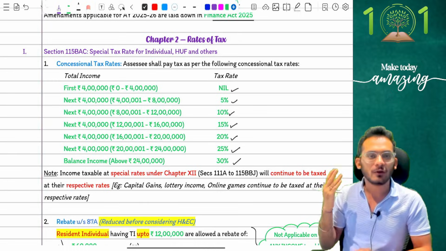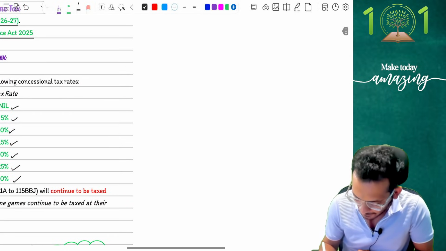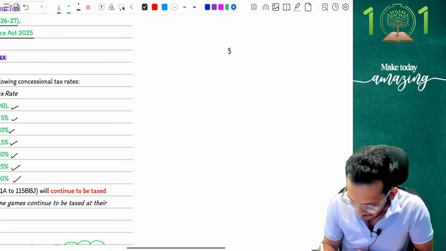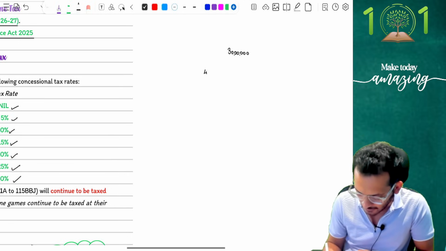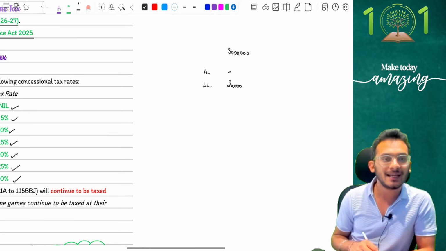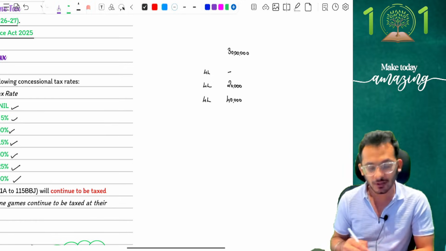Simple, straightforward. Yes. How does it work, people? If I have to give you a very, very simple example, let's say I'm having 30 lakh rupees. What am I going to do? For the 30 lakh rupees, for the first 4 lakhs, I'm going to say nil. For the next 4 lakhs, I'm going to say 5%, which on your calculator should show you 20,000 rupees. Check kar lo. Next is another 4 lakhs, which will give you an incremental 10%, which means 40,000.